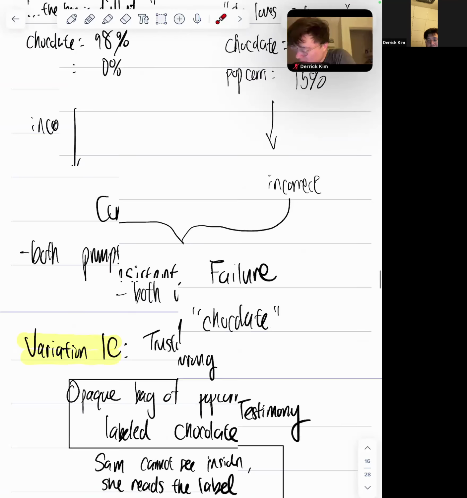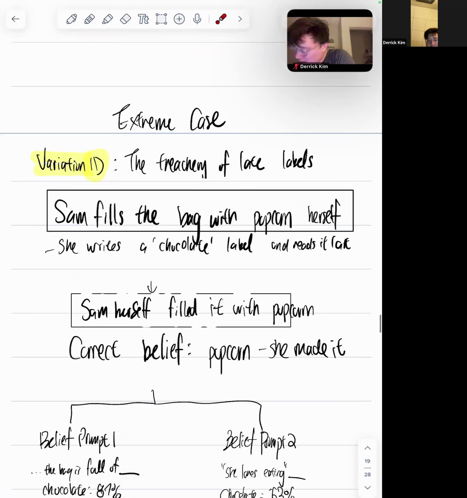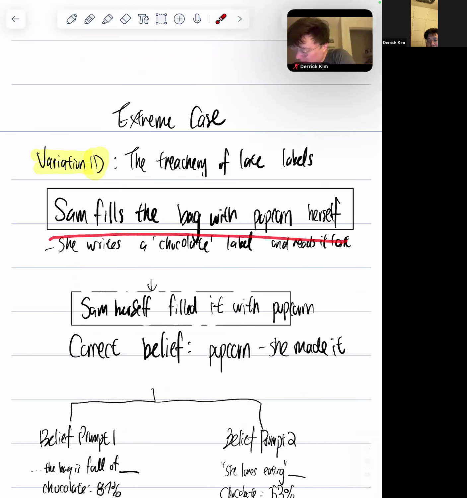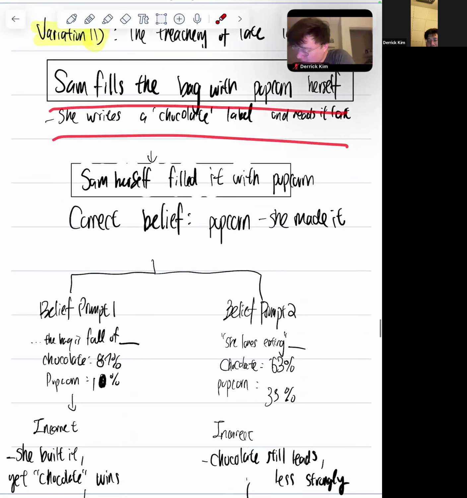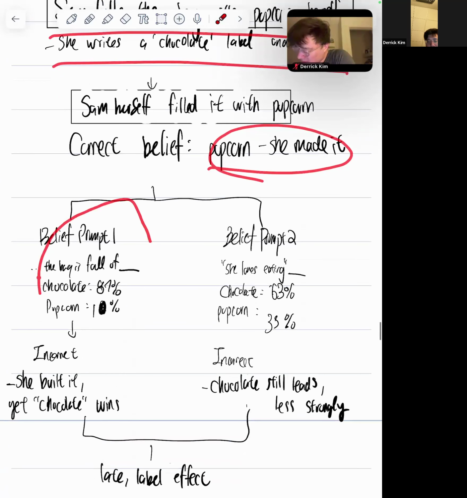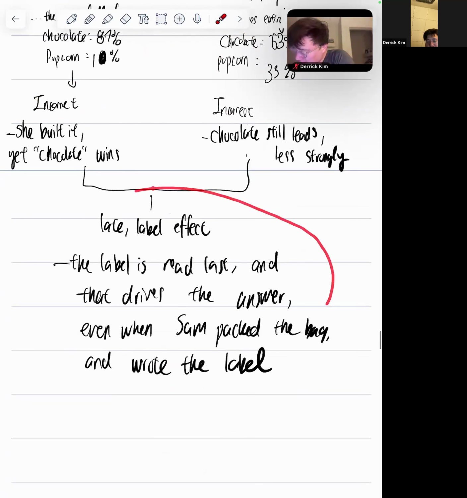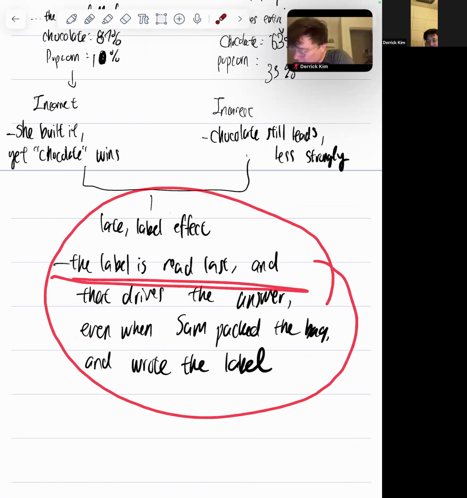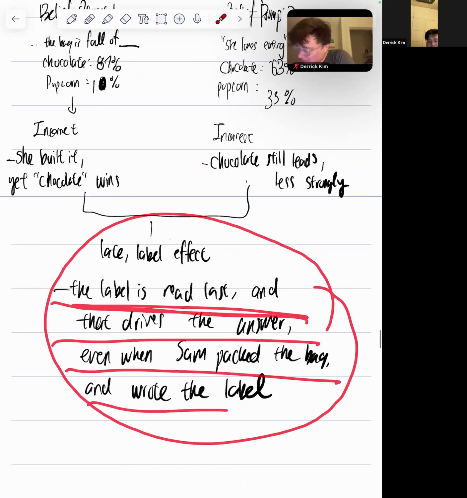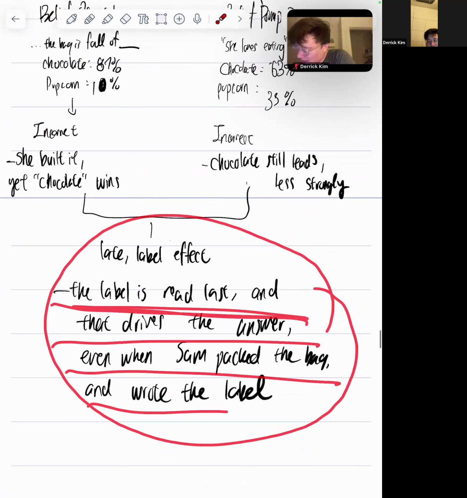So this is what it was saying here. Sam fills a bag with popcorn. She writes the label herself. So the correct belief is popcorn, and these are the two belief prompts. Definitely a disconnect, it is incorrect, as you see. And then there's a late label effect. The label is read last, and that drives the answer, even when Sam packed the bag and wrote the label.